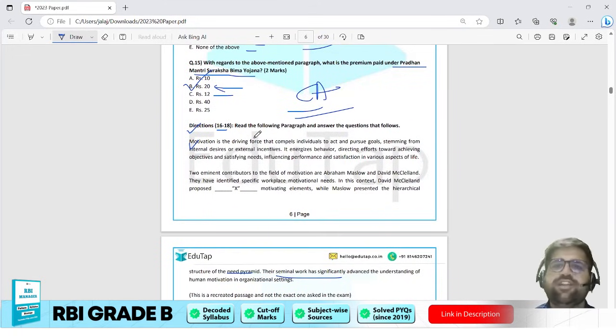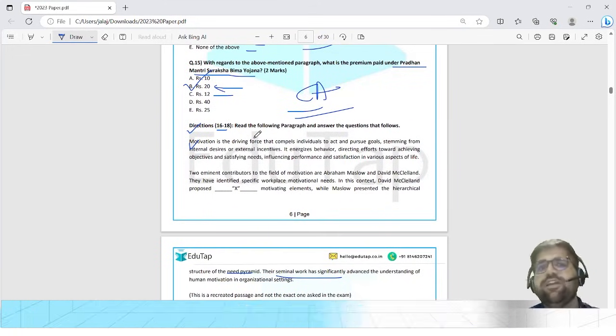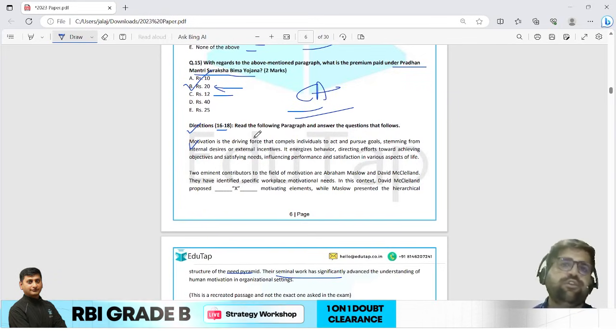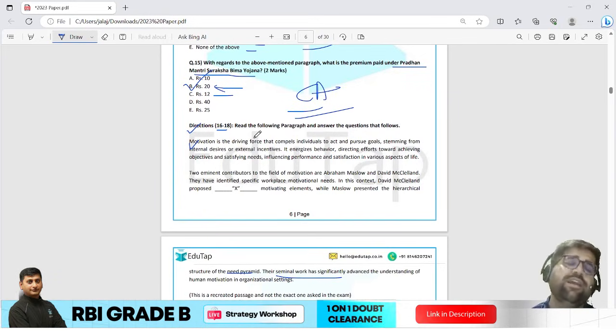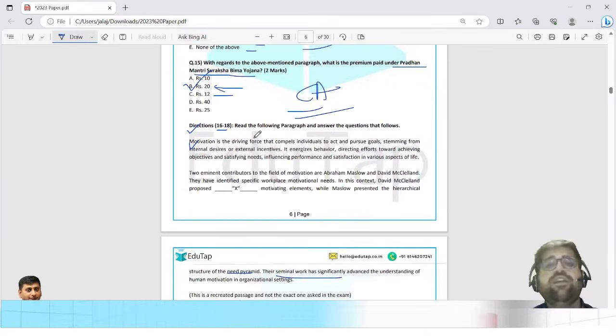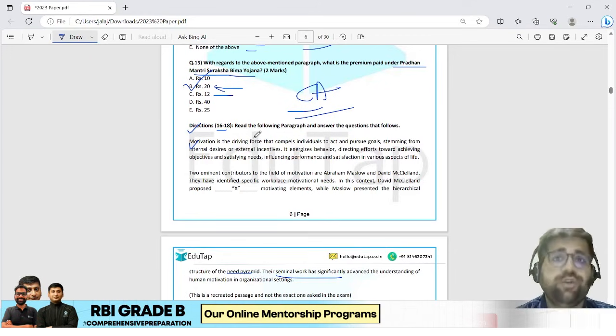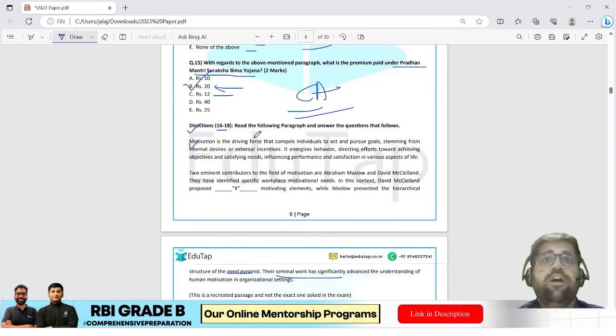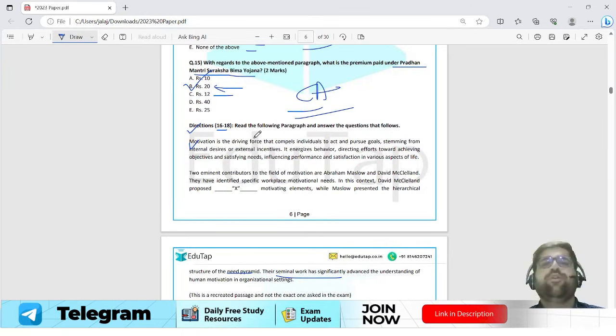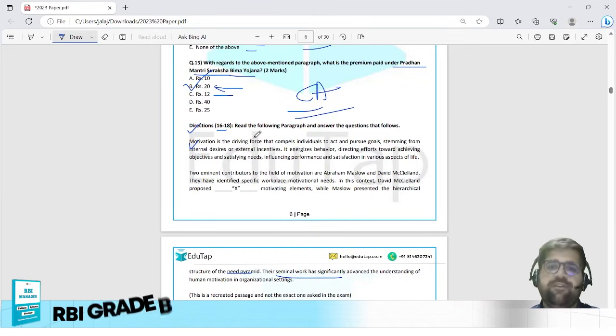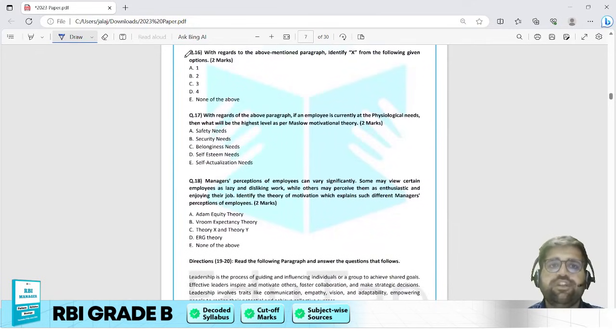The first paragraph talks regarding the basic structure of motivation. The second paragraph introduces you to Maslow and David McClelland. In your course we have motivation part 1 and part 2. Motivation part 1 discusses your content theories, starting from Maslow to William Ouchi's Theory Z. So those all theories are important. You have to cover them word by word or theme by theme, if not word by word. Now let's solve question number 16.